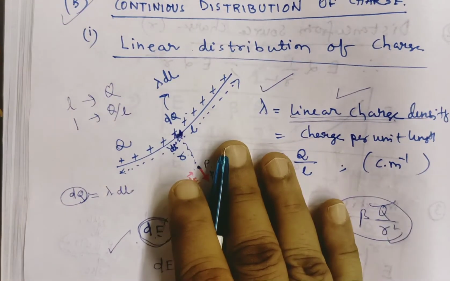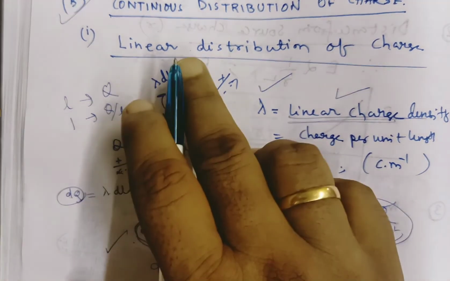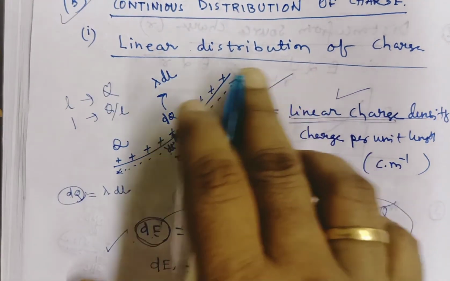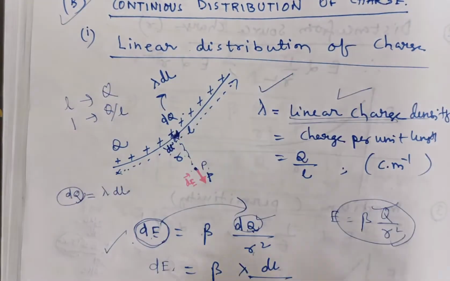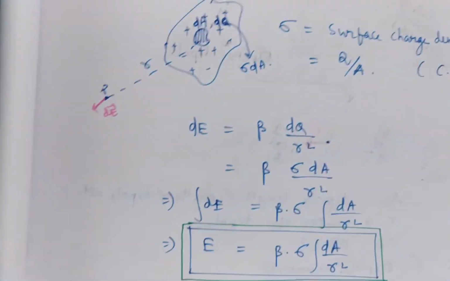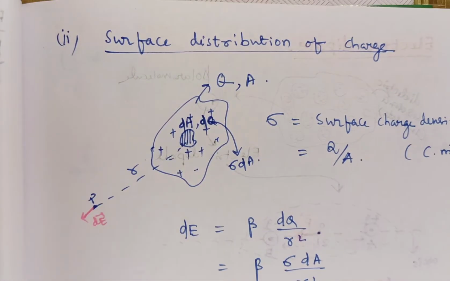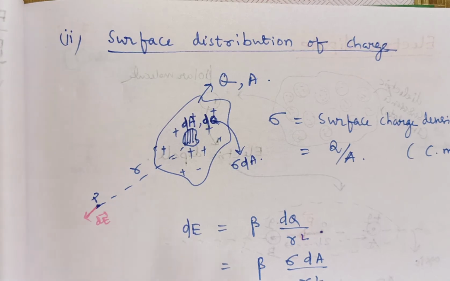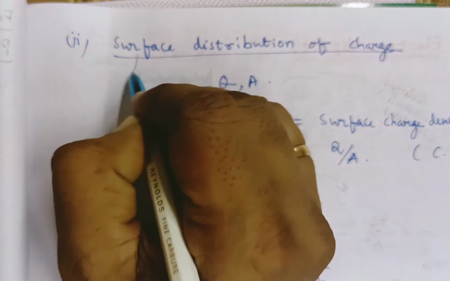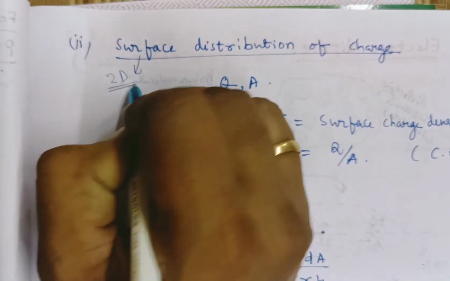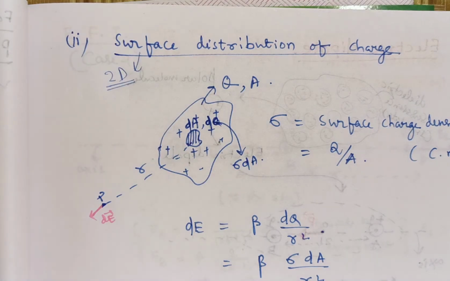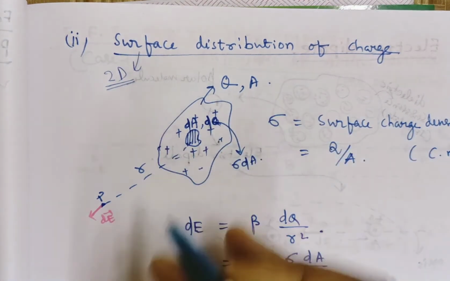Similarly, the same phenomenon will be discussed for surface distribution of charge and for volume distribution of charge. So you see here, this is the surface distribution of charge. Surface distribution means we have to keep a two-dimensional object, that means we need a surface. This is a two-dimensional surface.